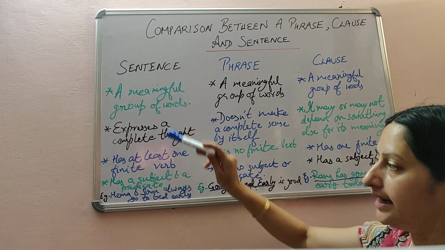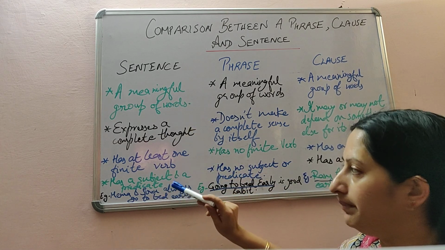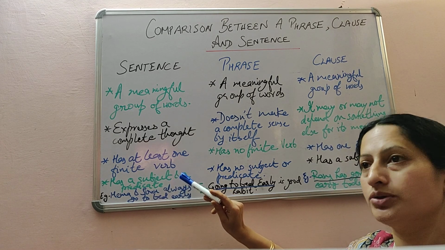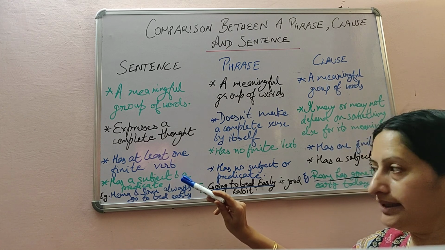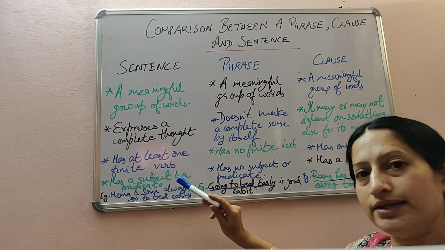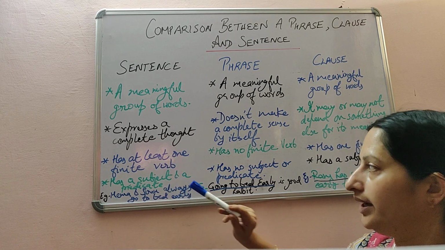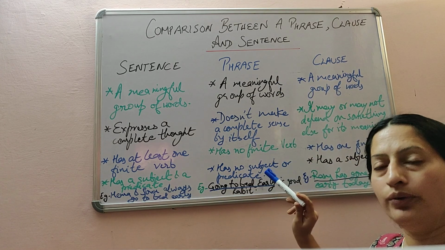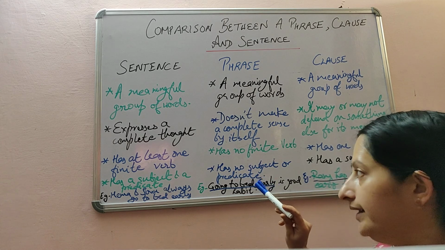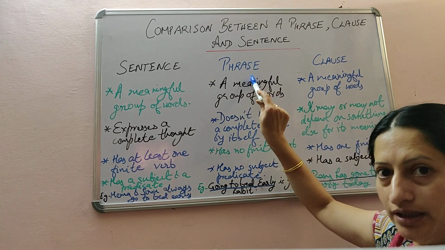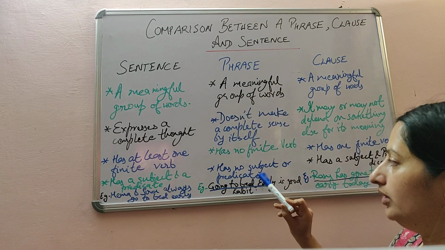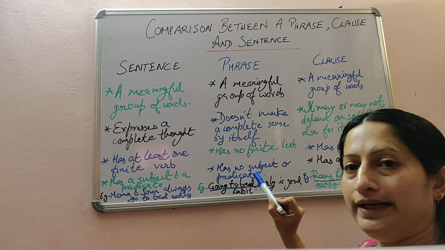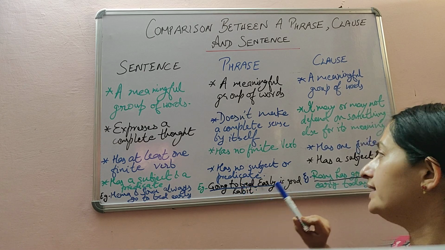Now a sentence has a subject and a predicate. Like when I said Sita is going to school. So Sita is the subject here, and the predicate is going to school. Okay? Here there is no subject or predicate. Is going to school part of this sentence is a phrase. Okay? So it has no subject and no predicate. Is going to school only we are saying.